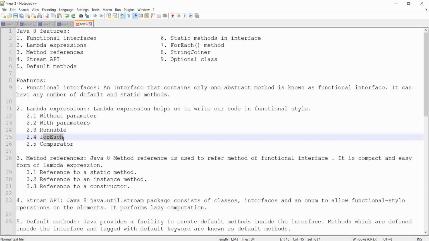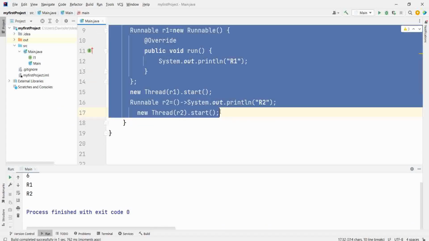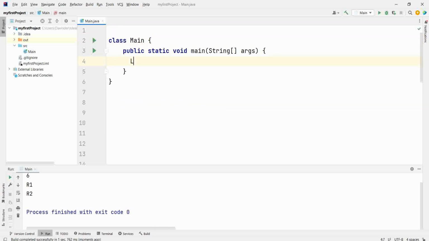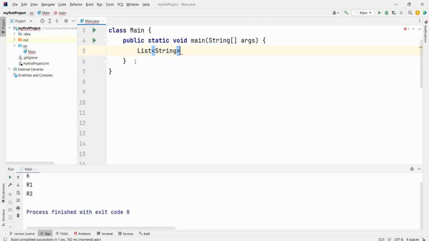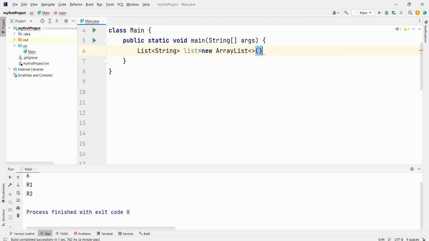Next is ForEach. You need to learn what is ForEach first before using the lambda on ForEach. Now let's suppose you have a list of string, list equal to new ArrayList, dot add.